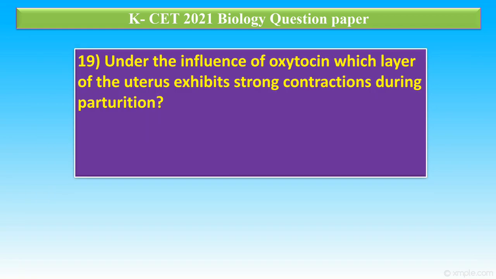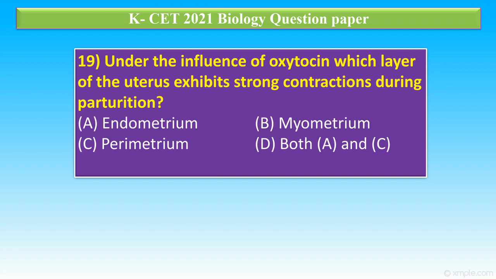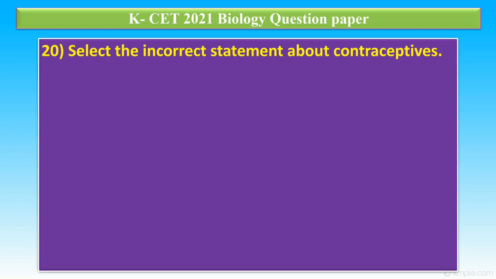Question number 19. Under the influence of oxytocin, which layer of the uterus exhibits strong contraction during parturition? Option A, endometrium. Option B, myometrium. Option C, perimetrium. Option D, both A and C. In this, the correct answer is option B, myometrium.